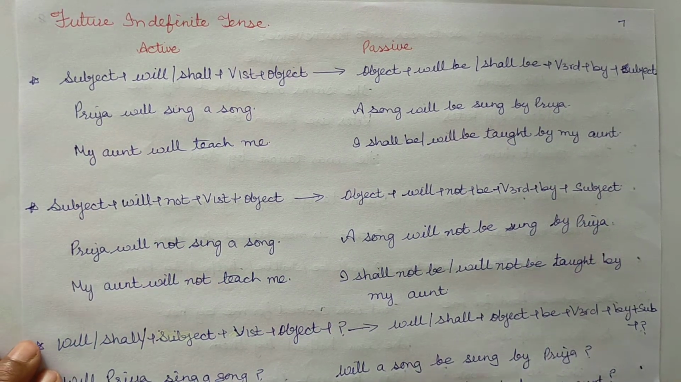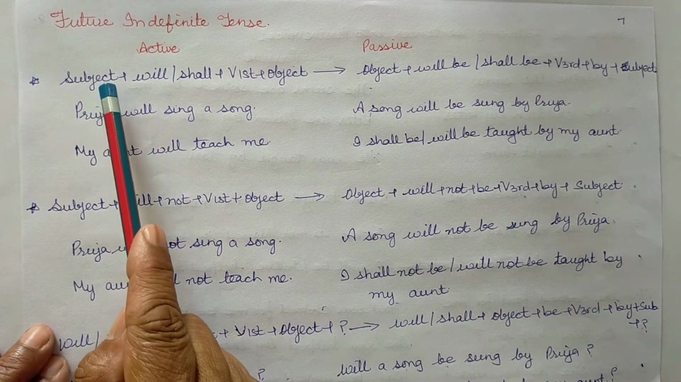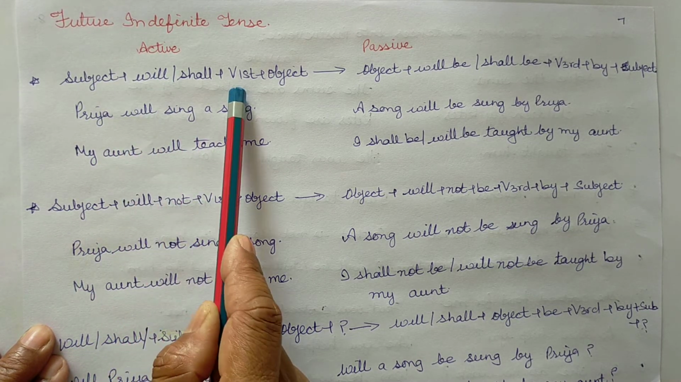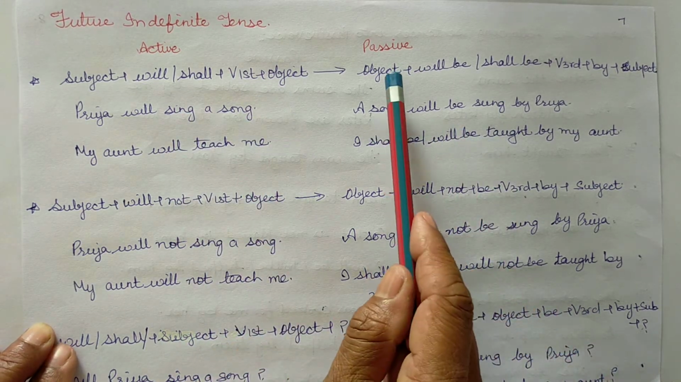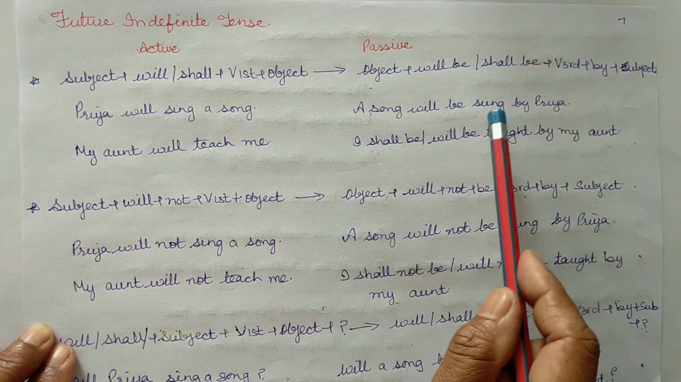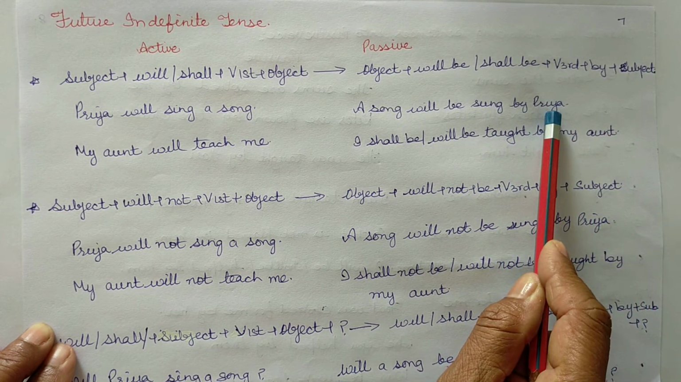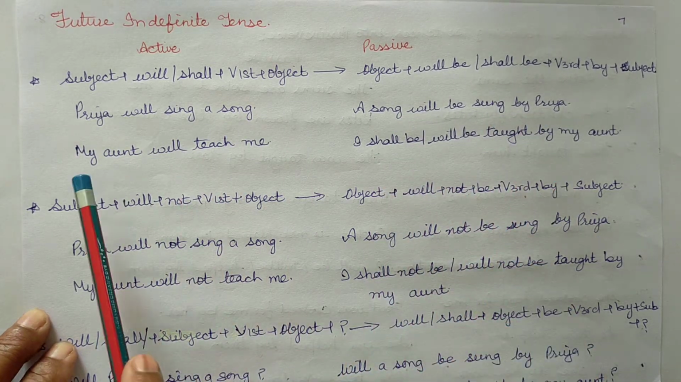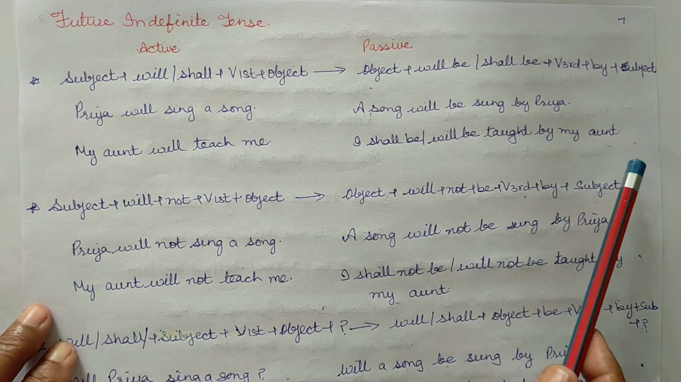So, the rule for active to passive in future indefinite is subject Priya, will, verbs first form sing, object a song. Passive, object a song, will be, verbs third form sung, plus by plus subject Priya. So, Priya will sing a song, a song will be sung by Priya. My aunt will teach me, I shall be or will be taught by my aunt.